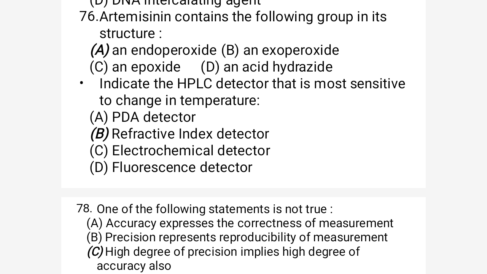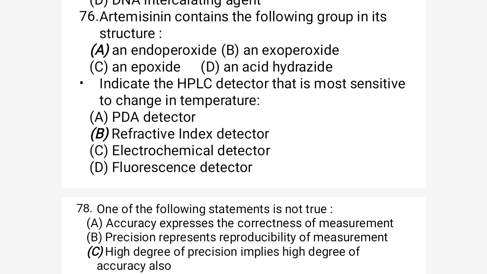So the first option is endoperoxide, option B is exoperoxide, option C is epoxide, option D is acid anhydride. As we know, artemisinin is obtained from a plant product, and it contains a peroxide linkage, oxygen single bond oxygen, and this peroxide linkage is present in a cyclic ring.